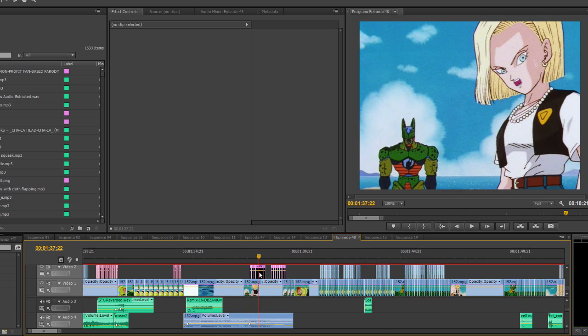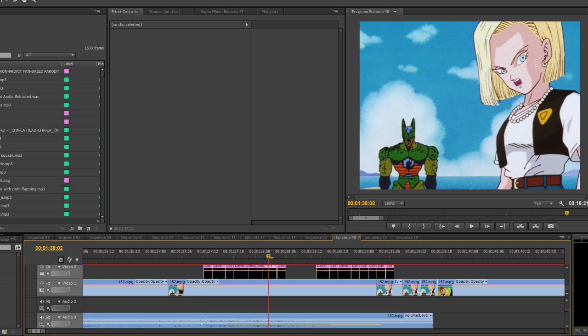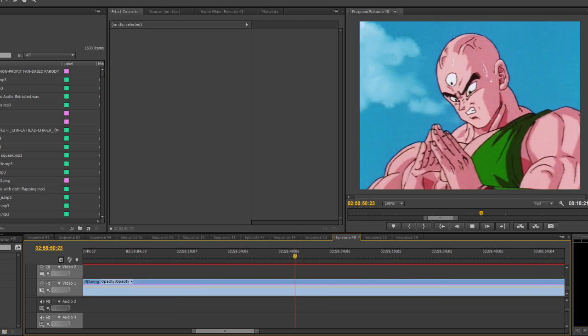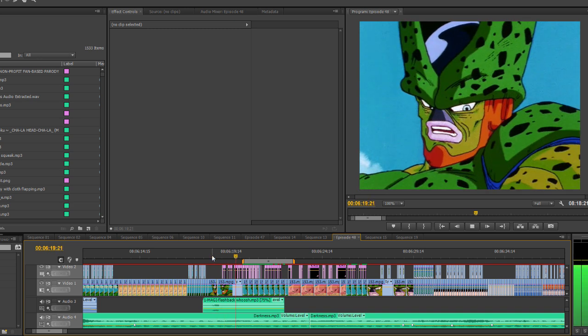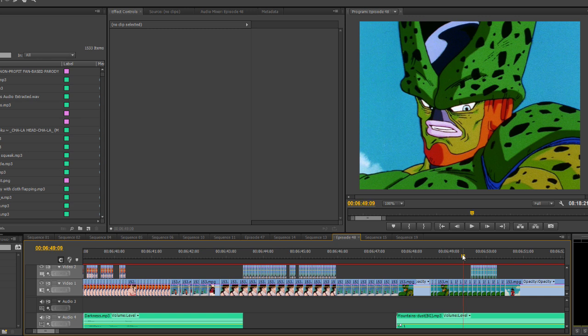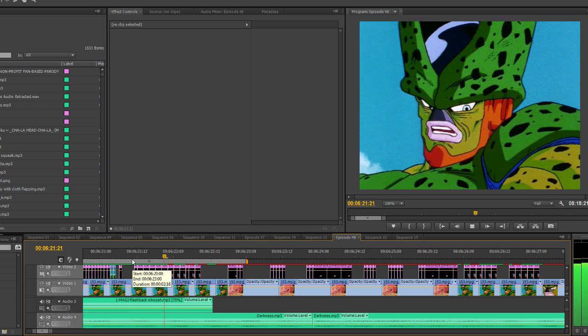The next scene is Android 18 here. I copied and pasted these flaps from another shot, actually, as she doesn't originally speak in the shot. The next is with Tenshinhan here. His flaps are from this scene here. This shot of Cell is one of my favorites in the episode, but it was a little difficult to create because he doesn't actually talk in this shot proper. I had to borrow it from this shot here, where he does actually speak, then pasted it here.